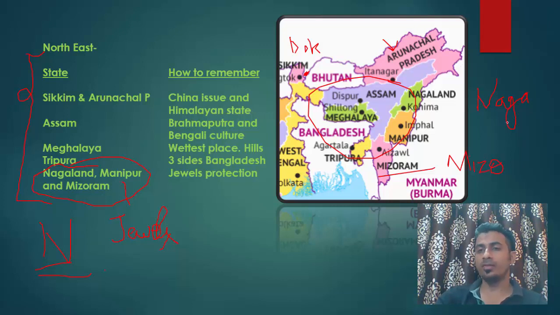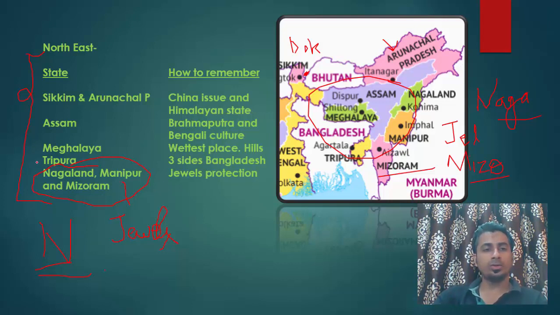You can give a reason to yourself that Naga tribe and Mizo tribe have held jewelry in between them secure so that nobody steals them. So easy to remember that Manipur is between Nagaland and Mizoram.